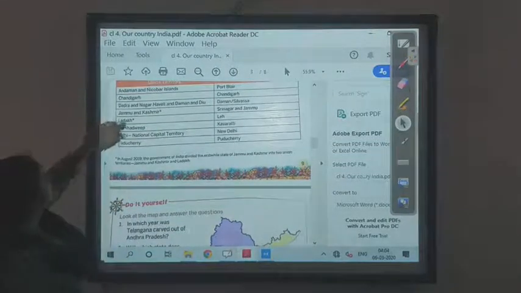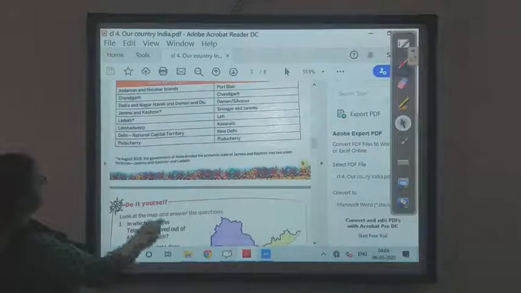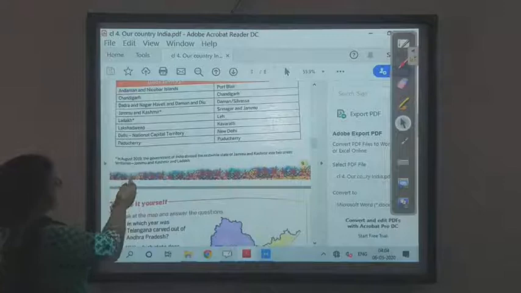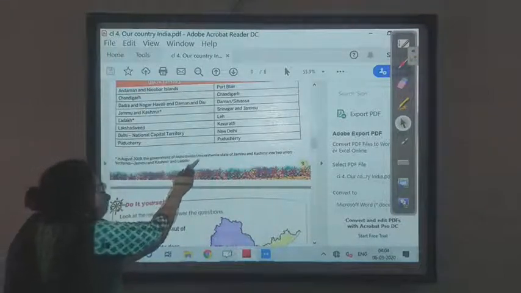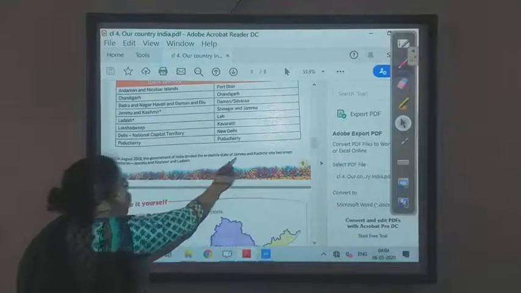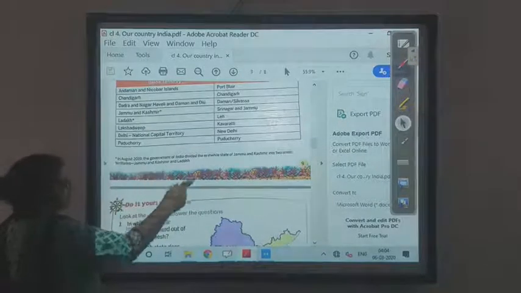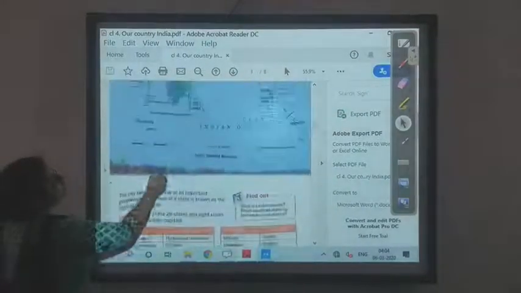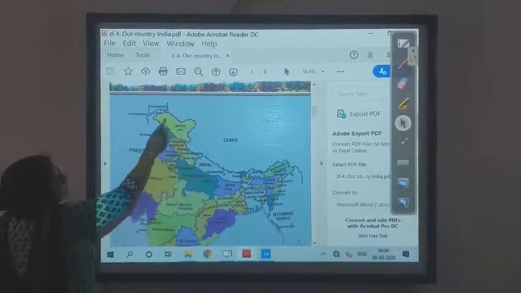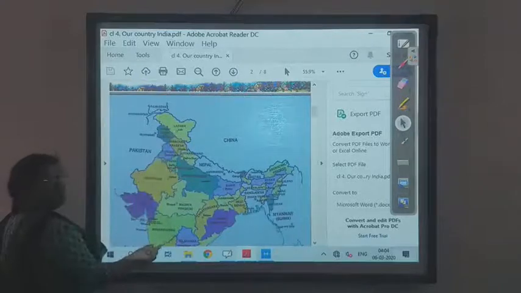Over here, as you can see, there are 2 stars. That star is there because they have got something written over here. What does it say? Let us read. In August 2019, the Government of India divided the erstwhile state of Jammu and Kashmir into 2 union territories, Jammu and Kashmir and Ladakh. So initially it was known as Jammu and Kashmir, but now it is Jammu and Kashmir as well as Ladakh. We can see it in this map: this portion is Ladakh and this portion is Jammu and Kashmir. Initially this full portion was Jammu and Kashmir.